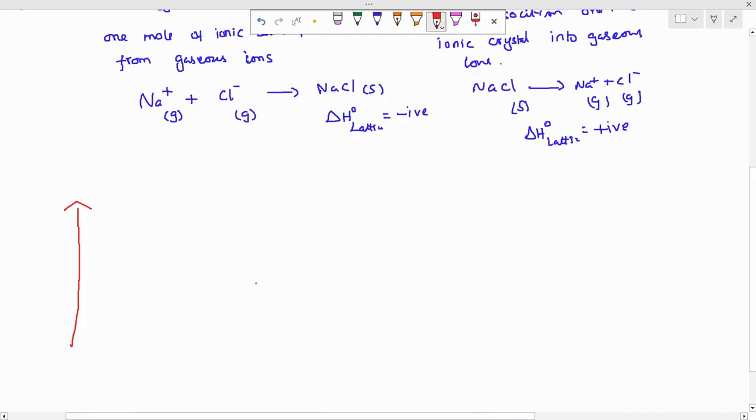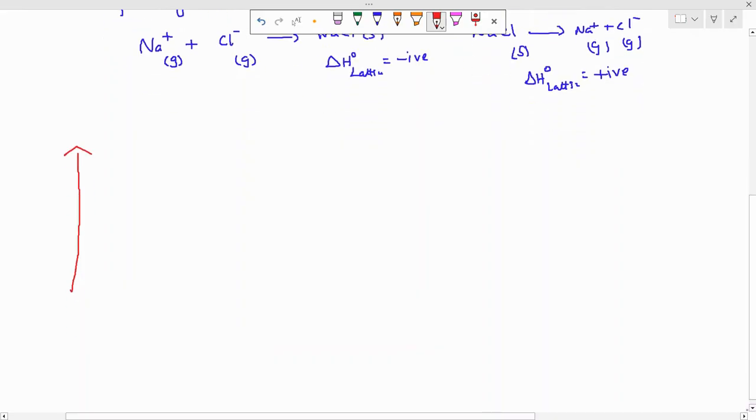Whenever you are checking through the internet, each one will have a different kind of lattice energy. Some don't explain why they are using that kind of lattice energy, and then there will be an error in the energy graph also. So I will give the exact graph for you. You can refer to this for both CBSE as well as AS level. I will explain both.